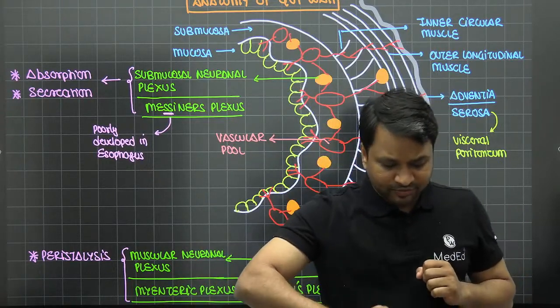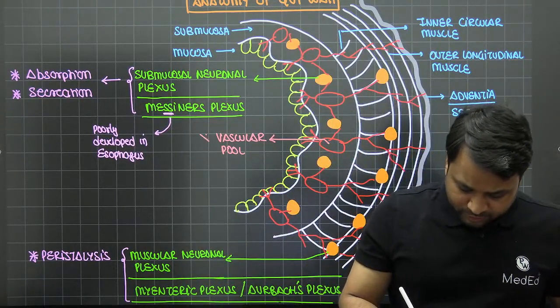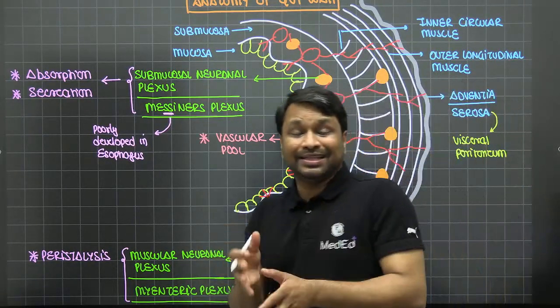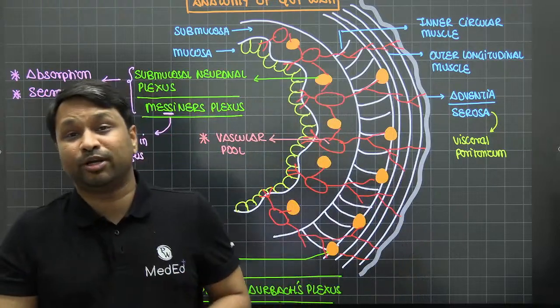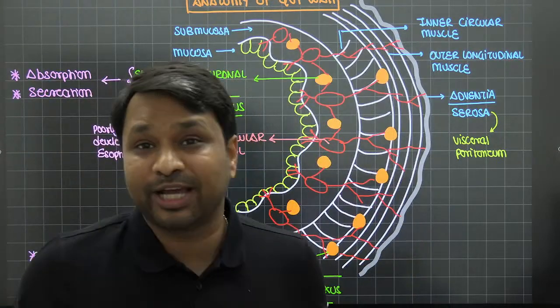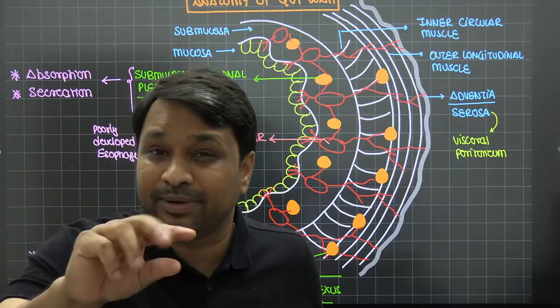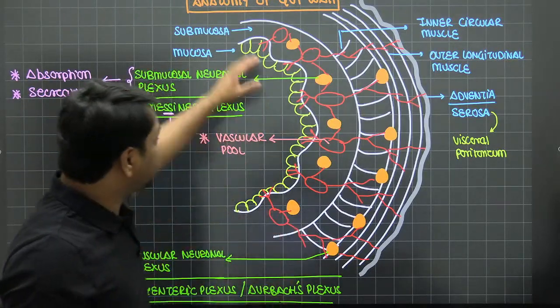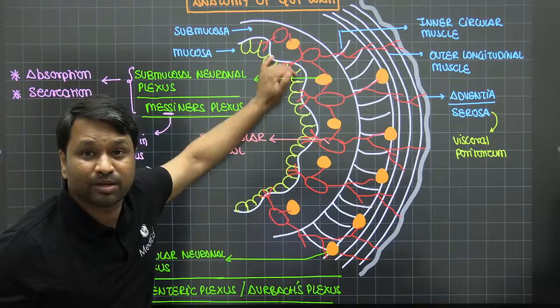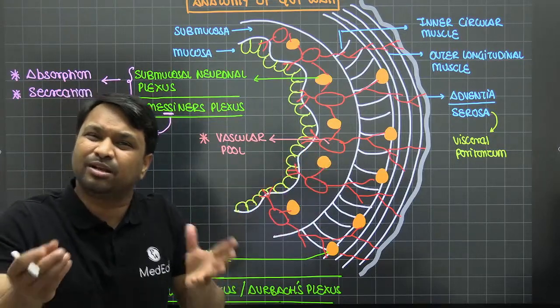ठीक है, so the vascular pool will come from the submucosa. Now, why is this important? This is extremely important because whenever you have any GI bleeds, we have significant bleeds and insignificant bleeds, minor bleeds and major bleeds. Now, if the breach is only in the mucosa, sir, mucosa में damage जब bleed करेगा तो minor bleed ही होगा ना.